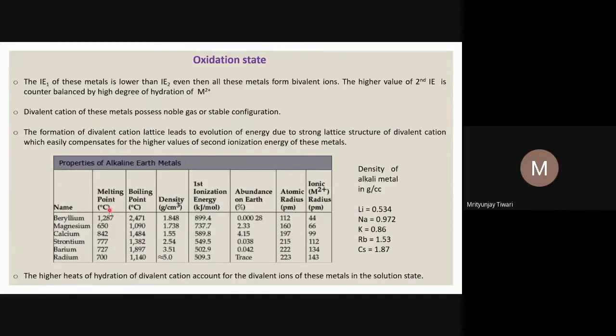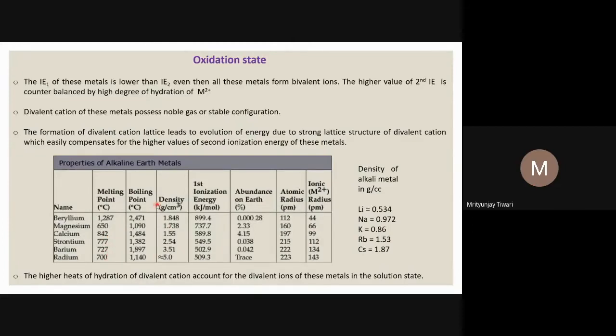Now some of the properties of these alkaline earth metals that we see. The melting point is the highest for beryllium, and then magnesium is only 650 degrees centigrade, and then it increases for calcium, then decreases, then decreases further. Up to calcium we do not see any clear trend. However, after calcium, the melting point decreases down the group.